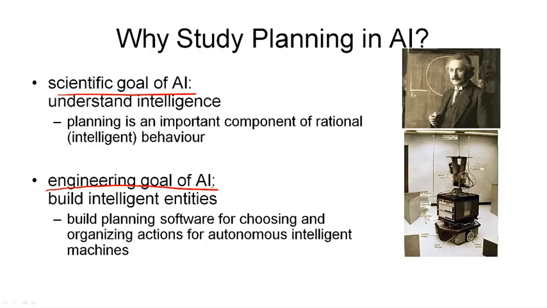So what we do in planning is we build models of how this planning works, and these models are software models, so we can build them into our intelligent entities as components. So planning directly also contributes to the engineering goal of AI. And just as a side remark, the robot you see here is the Shakey robot that was built in the late 60s, and that was one of the first robots that used an actual planner to come up with its actions.